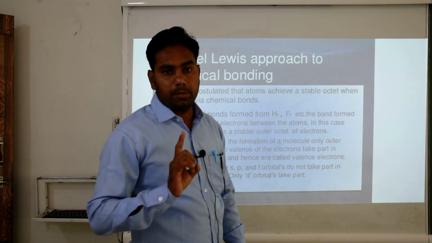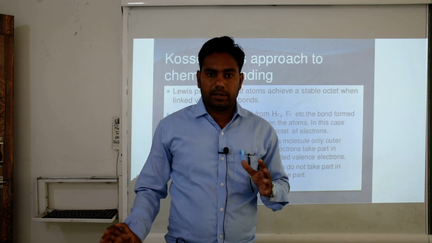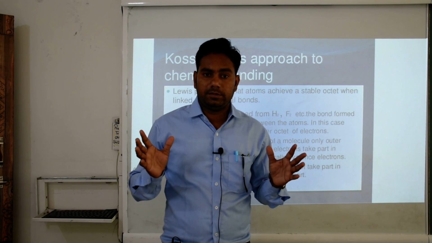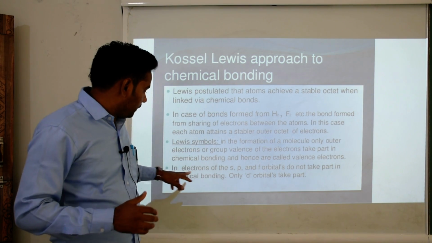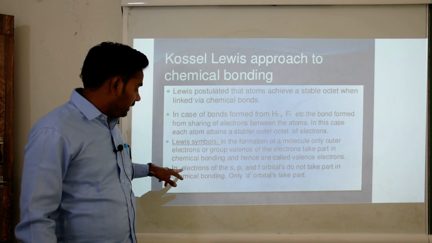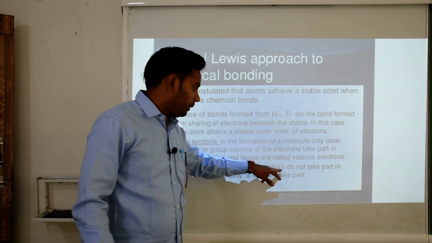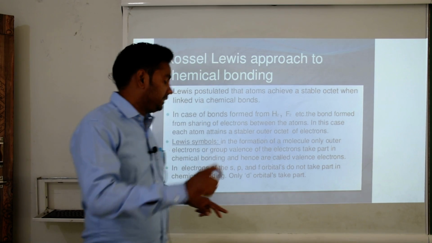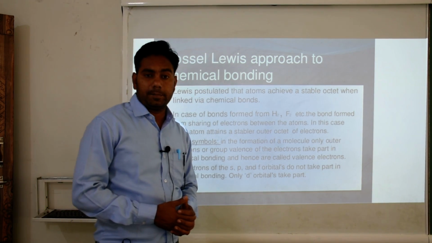Okay. First you think about the s orbital, p orbital, d orbital and f orbital. We have different types of elements. Okay.